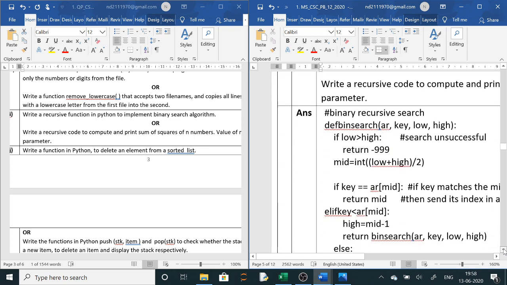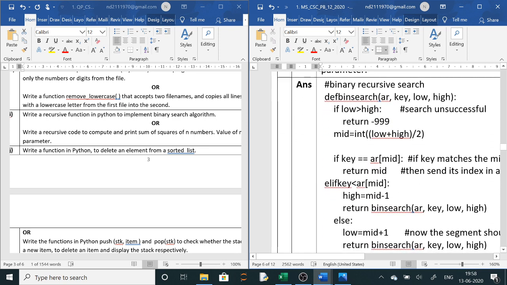So binary search, you know what is binary search. Array will be there, key will be there, low and high will be there given to you. Key is the value which you have to search in this array. We will assume that this array, all the elements are in sorted order, arranged in ascending order. Now low will have the 0 and high will have the last index. So these are the arguments, we don't have to worry about it.